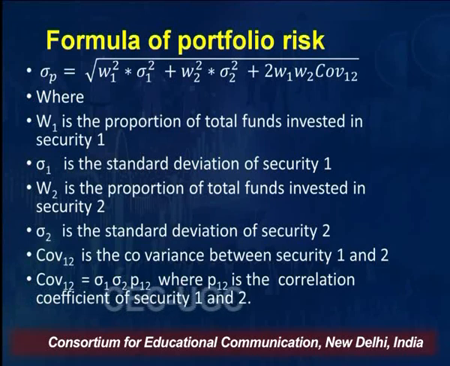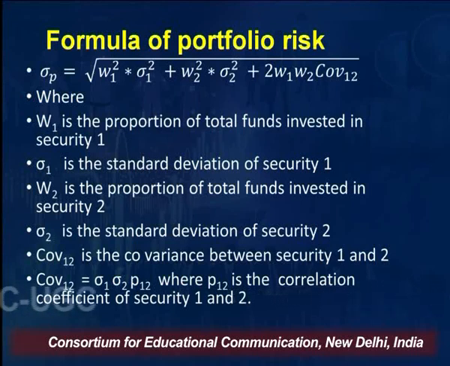I am repeating, let me tell you what each of these shows. W1 is the proportion of total funds invested in security 1. As I said, a portfolio consists of a number of securities, and the proportion of the total investment which you have invested in a particular security becomes the weight of that security.